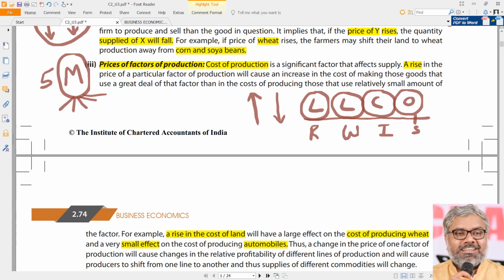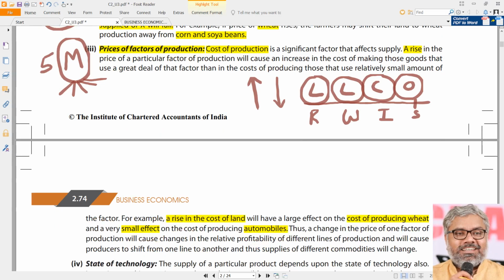Certain organizations are labor intensive. If they are labor intensive, then prices of labor, that is wage rates, will have a big influence on them. Interest rates may not have a big influence on them. Imagine some organization where there is no debt at all and their capital is also very low. It is mostly a labor intensive organization. For example, software industries are mostly labor intensive. The biggest cost for a software company will be what? Wages they pay to their workers.